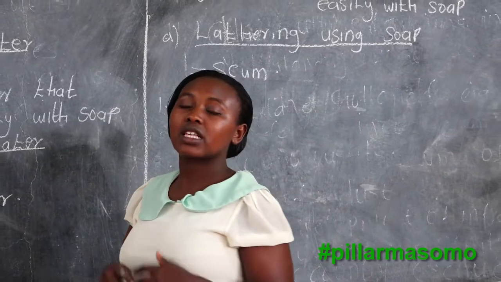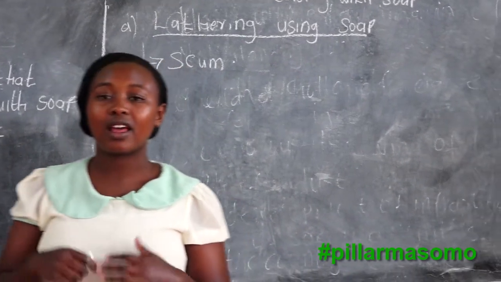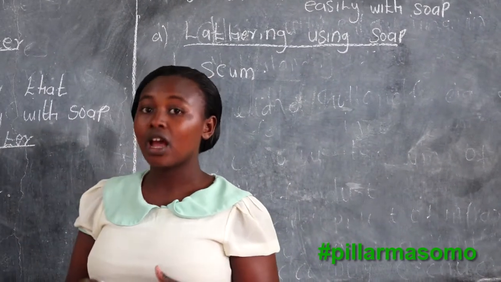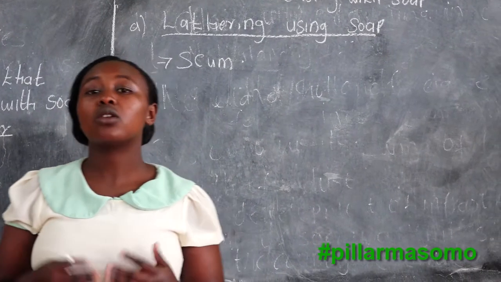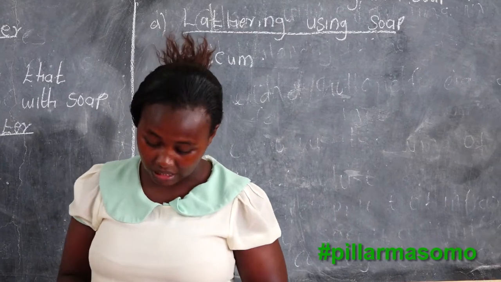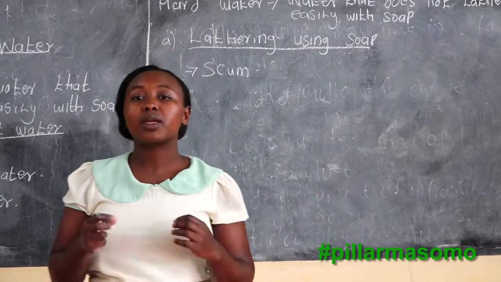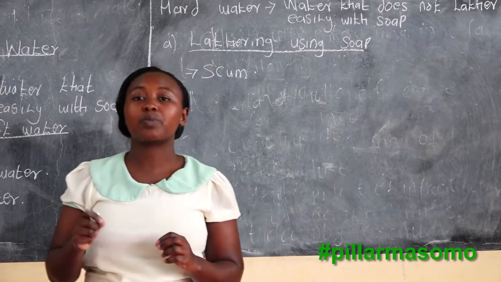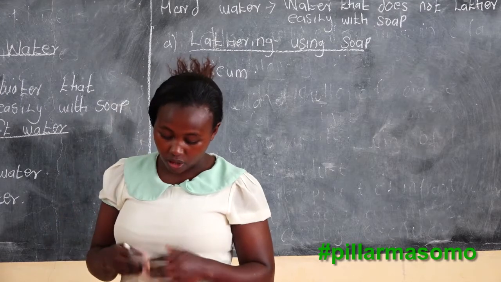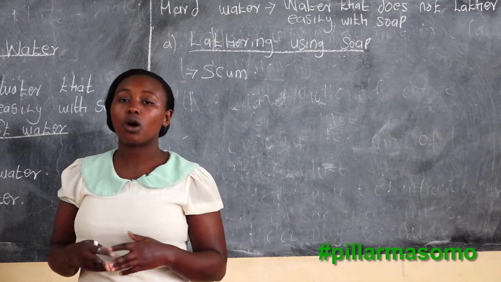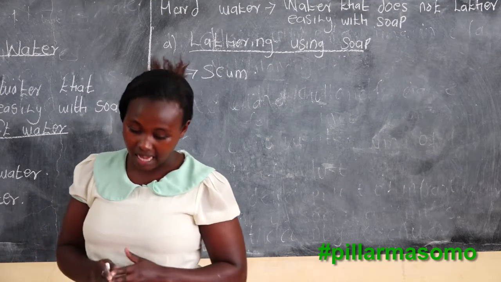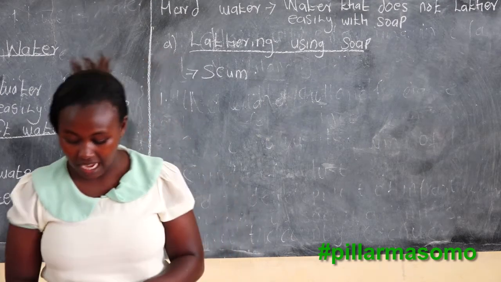So, one observation at the lathering using soap: when using the soft water, the lather will form easily, whereas for the hard water it will take some time to lather. You will also observe that using the hard water, there will be some deposit on the cloth being washed, and those deposits are known as the scum.